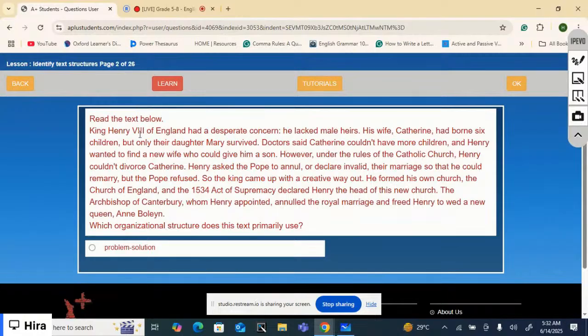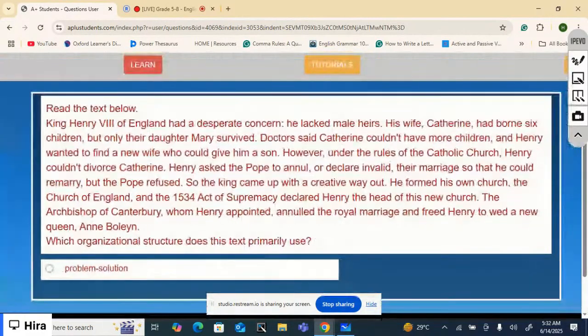Okay, so a text from history. King Henry VIII of England had a desperate concern. He lacked male heirs. His wife, Catherine, had borne six children, but only their daughter Mary survived.